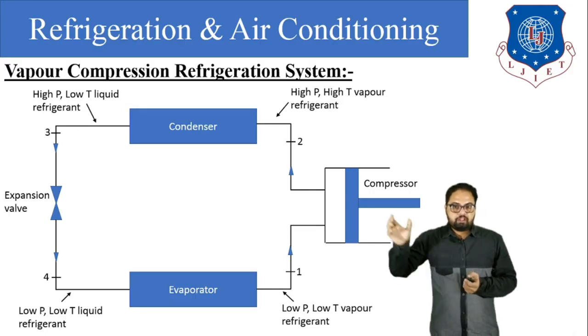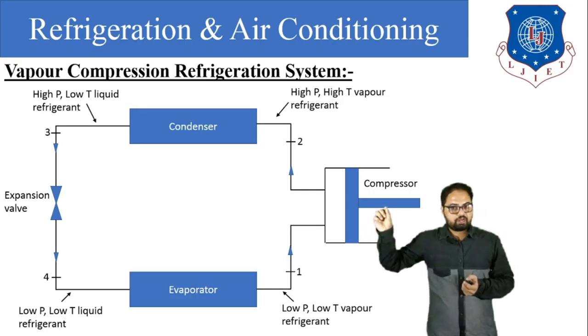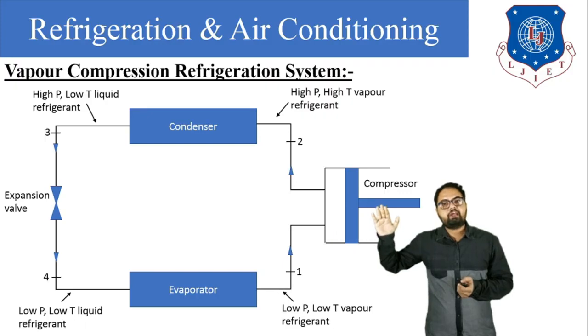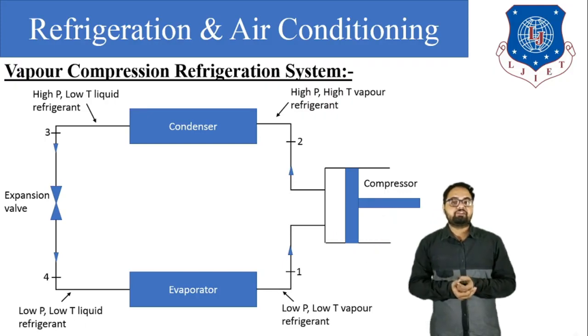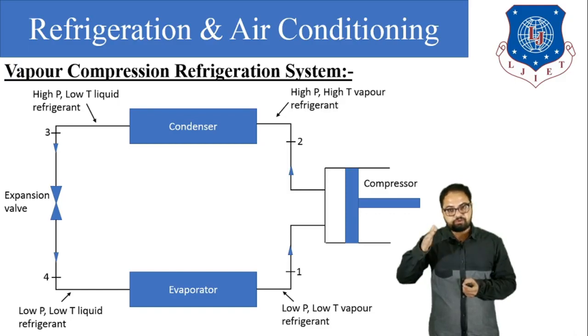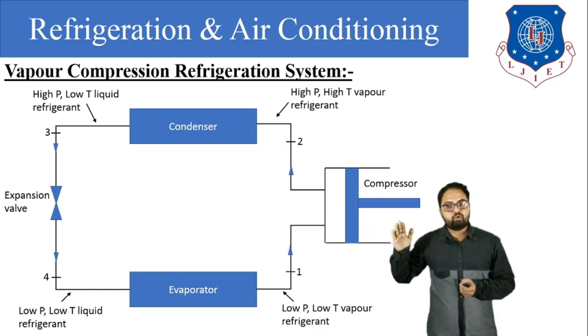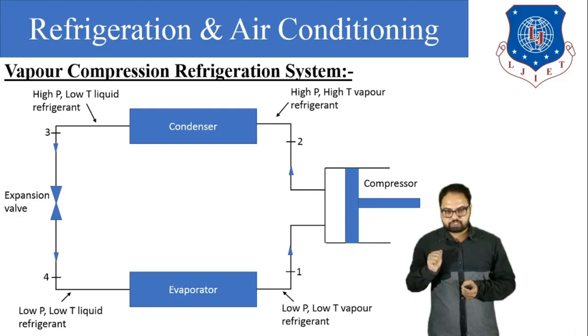In the condenser, that high pressure and high temperature refrigerant enters. In the condenser, it condenses the high pressure and high temperature vapor refrigerant into high pressure and low temperature liquid refrigerant. That means the function of the condenser is to condense the refrigerant at constant pressure.